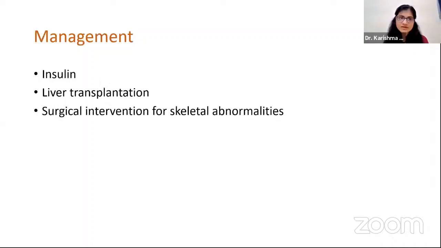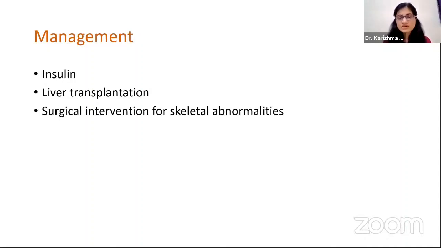Coming to the management part, since this is permanent diabetes mellitus, insulin is the mainstay of treatment, and they require insulin lifelong. Liver transplantation can be considered in patients having multiple episodes of acute liver failure, and surgical intervention can be done for skeletal abnormalities.